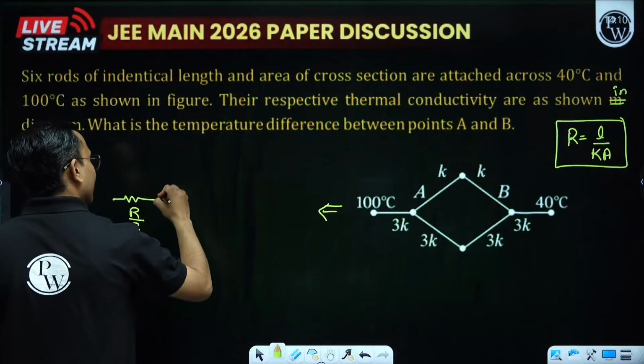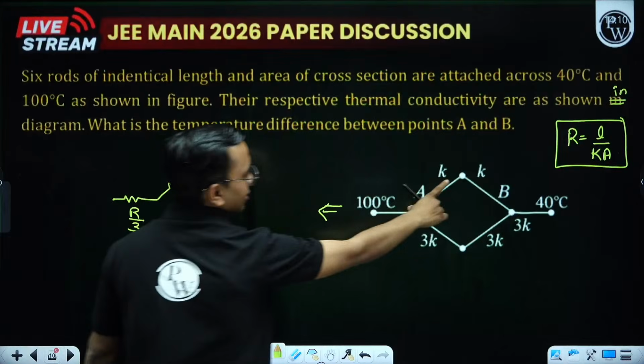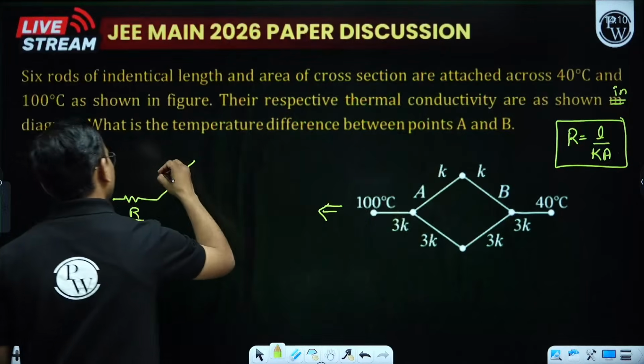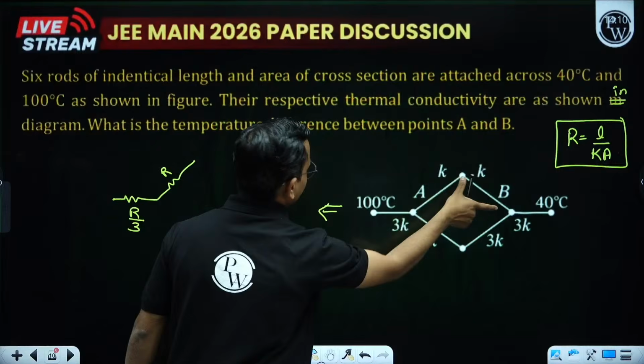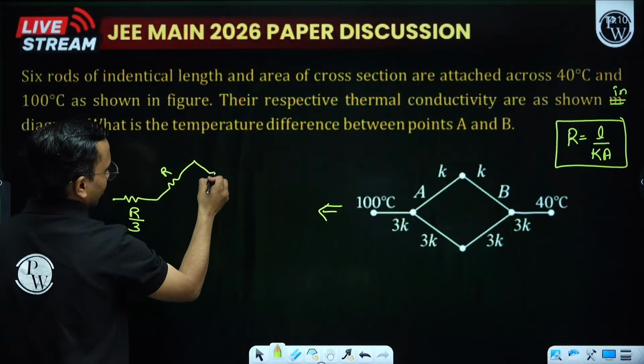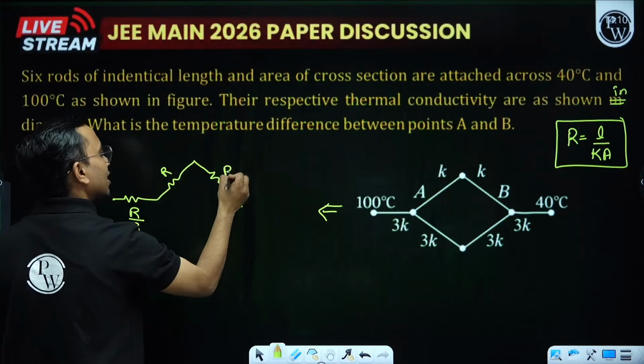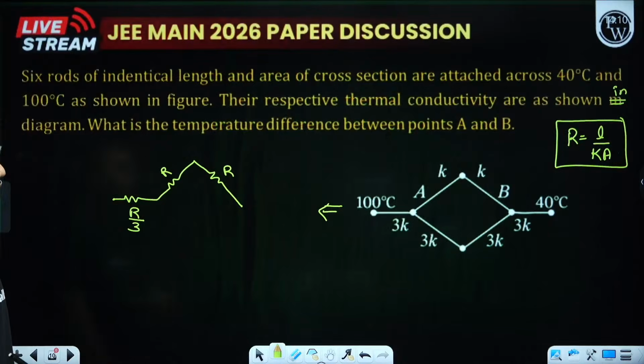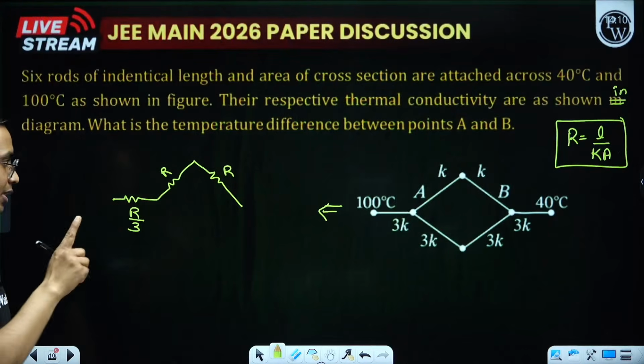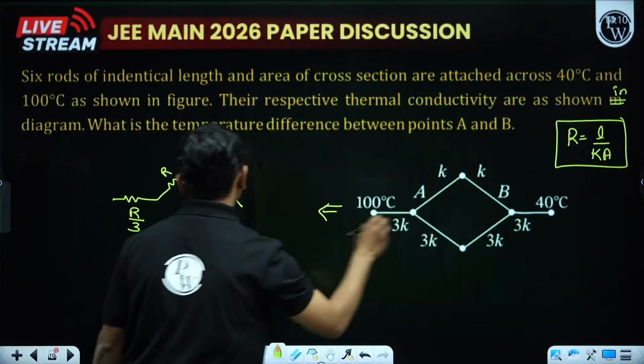Then this resistance, how much is this? Conductivity is K, so this is R. Here the conductivity is K, this is R. All are having same length and same area of cross section, only thermal conductivity is different. Here R by 3, here R by 3.